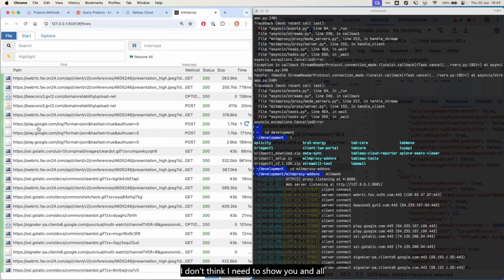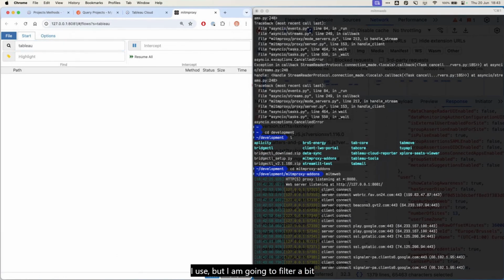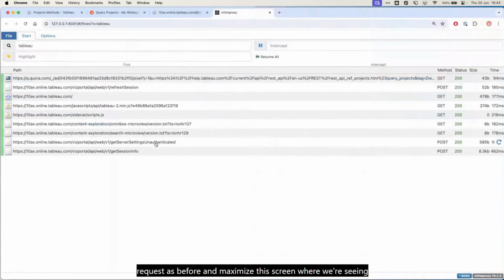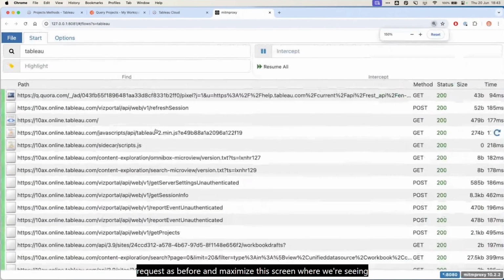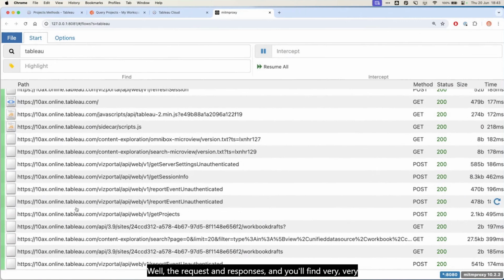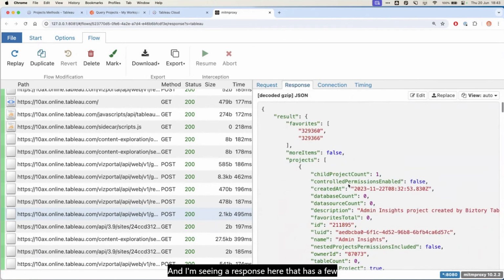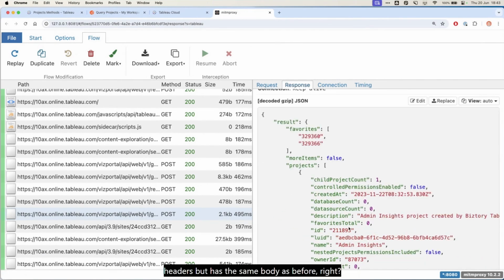I don't think I need to show you all of the conversations between my computer and all of the apps I use, but I am going to filter a bit on Tableau, and I'm just going to rerun the same request as before and maximize this screen where we're seeing the requests and the responses, and you'll find very, very similar information. This is the get projects endpoint in the Viz portal that was queried by my browser, the other tab this time, but it could be any application. And I'm seeing a response here that has a few headers, but has the same body as before, right? Slightly different ordering, but in a sense, these results are the same.